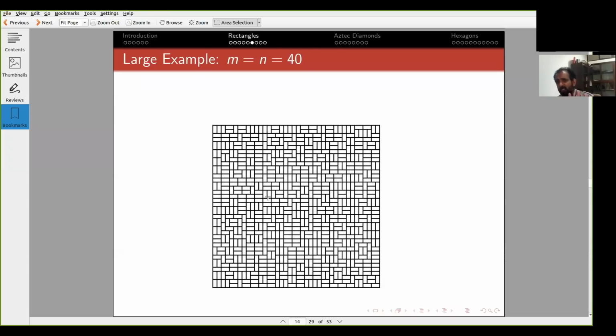I will contrast this with another example very soon. But for now, just keep in mind that a random tiling looks completely disordered. There is no structure there. For instance, there are going to be roughly as many horizontal dominoes as there are vertical dominoes. So there's nothing special to see.